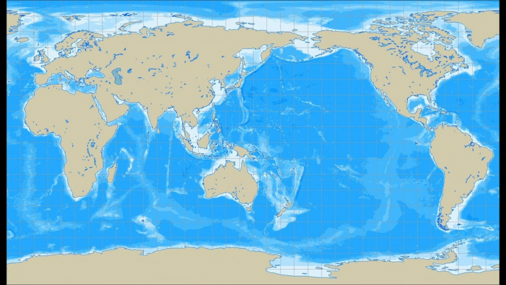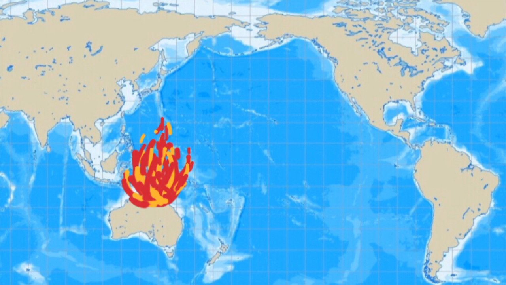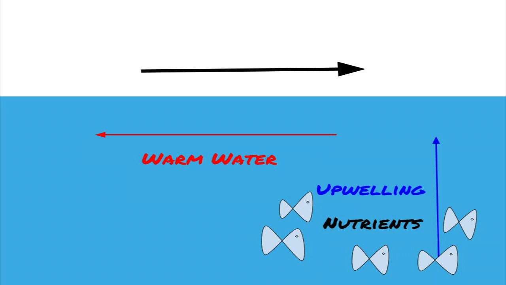If we look at a map, we can see that there is fire in Australia and there is flood in Peru. As I said before, the upwelling is influenced by equatorial easterlies. We know that equatorial easterlies become weaker when El Niño appears. This causes upwelling to become weaker because the warm water flows to the East Pacific Ocean. The whole ocean flows in an opposite way. Therefore, upwelling doesn't have the chance to go up. This causes the decrease of the nutrients. Therefore, the catches of fish in the East Pacific Ocean decrease because the nutrients are not enough.